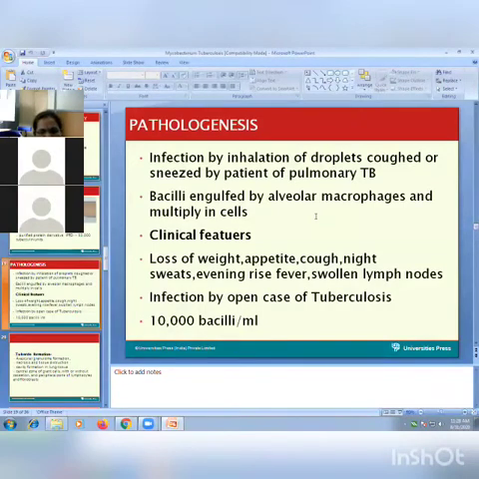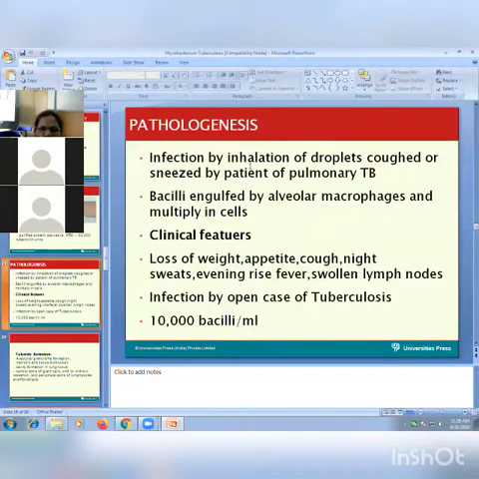Pulmonary tuberculosis means only respiratory system or lungs get infected. Extrapulmonary tuberculosis means after pulmonary tuberculosis, the bacilli get spread to the other organs, that is kidney or any other organ, joints, bones, central nervous system or meningitis, so that becomes extrapulmonary tuberculosis.